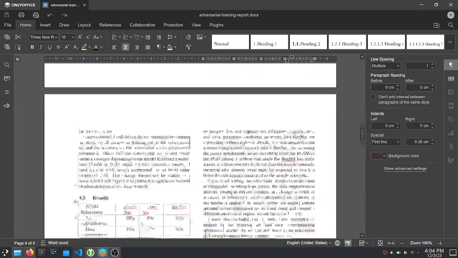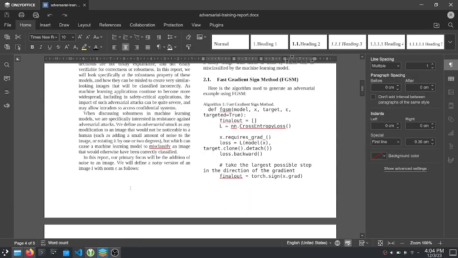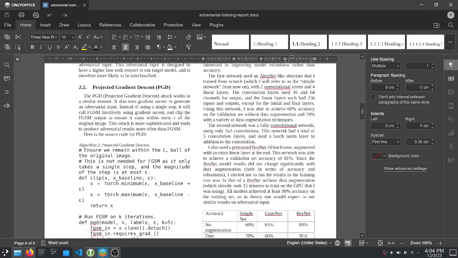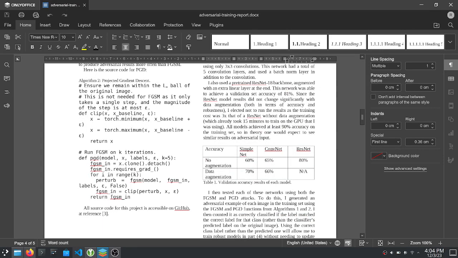There are two different types of attacks that I used. The first one is called FGSM, and the second one is called PGD, and they both work in a fairly similar way. We assume the network is fixed, and we want to modify our X. So we compute the forward pass on X, compute the loss, and then take a step of gradient ascent on X, or in the case of PGD, we take multiple steps to increase the loss as much as possible. And we always make sure to clip the input back into the epsilon neighborhood of the original image.